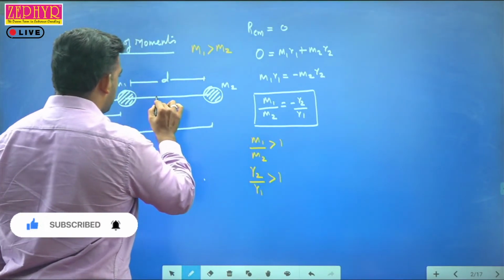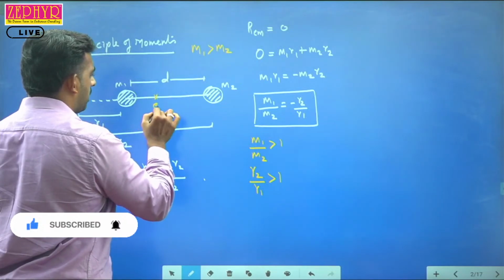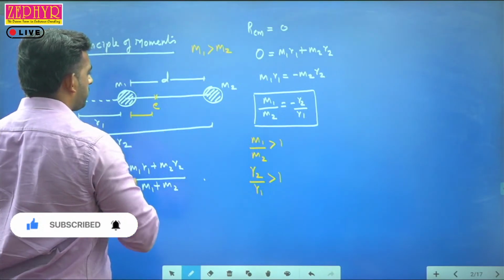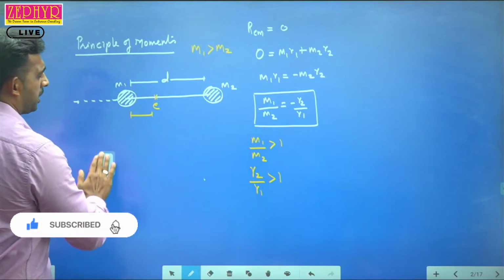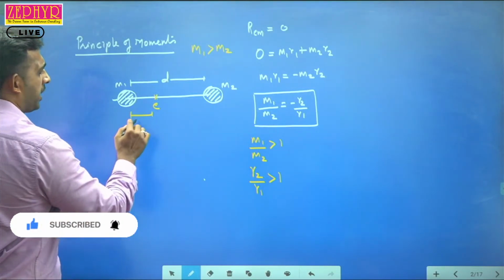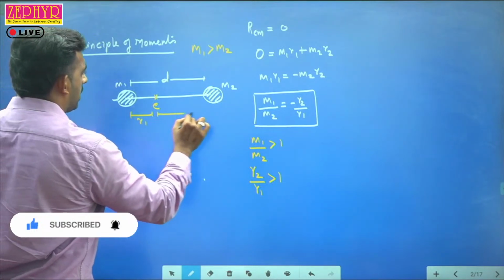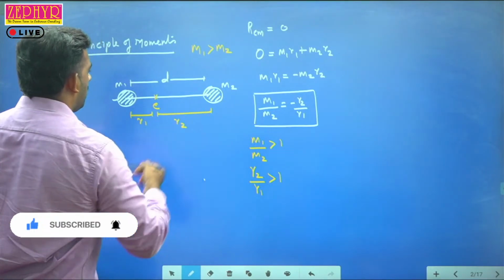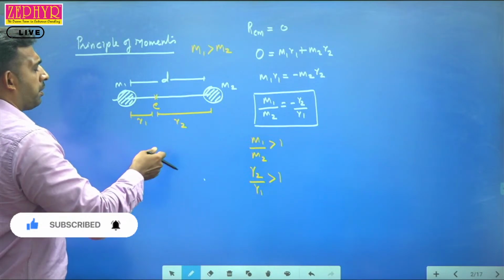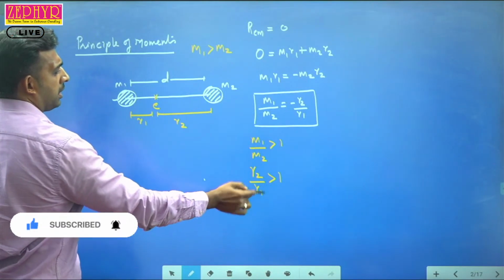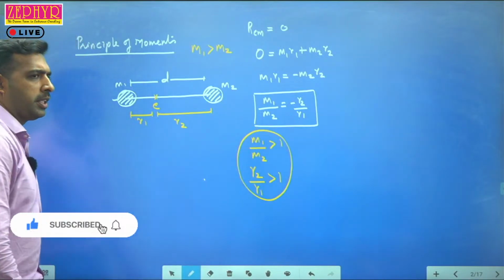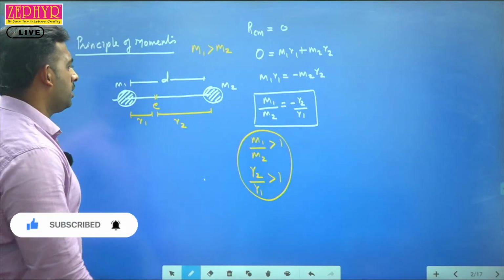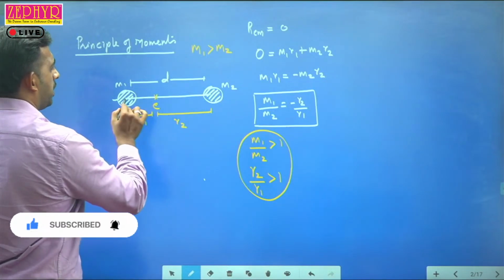Suppose I take this as the position of center of mass, then this is r1 and this is r2. After discussing the principle of moments, we consider the center of mass in between m1 and m2. The greater the mass, the nearer the center of mass will be to it. That is what this equation indicates. So we consider the center of mass to be nearer to m1.